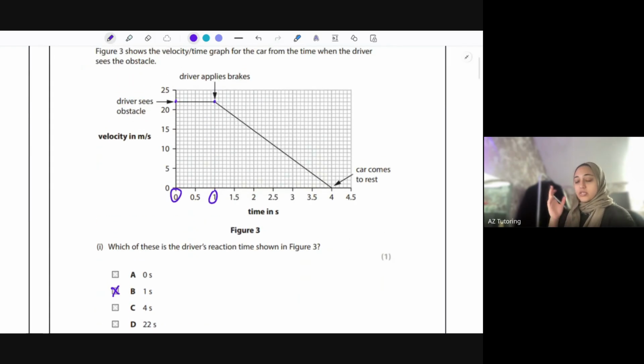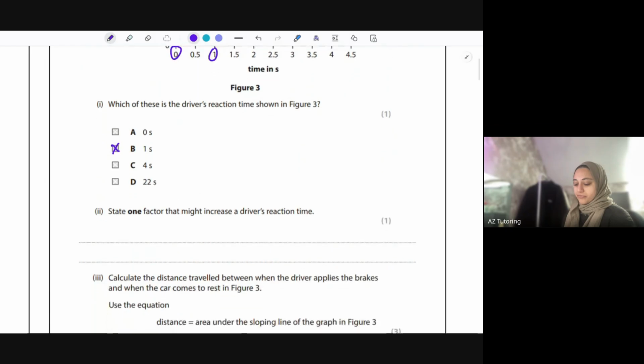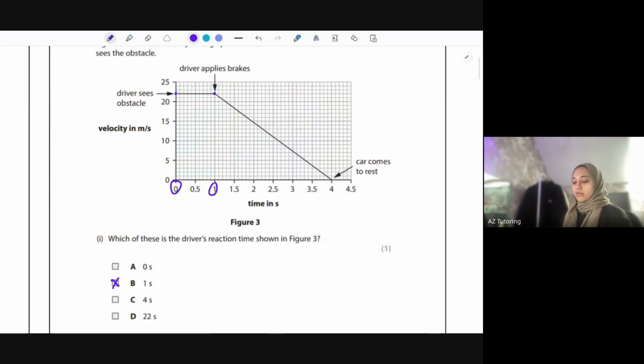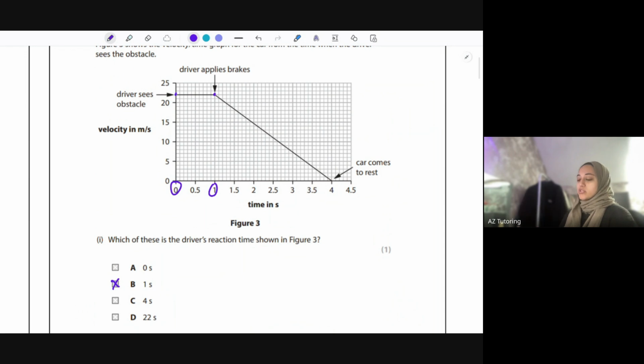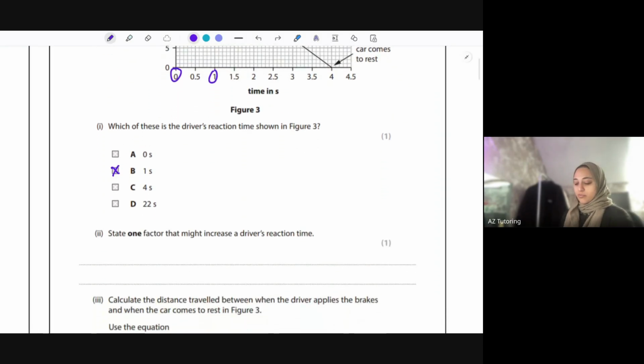That's how long he's looked at something and then he's braked. So it's taken 1 second for that. State one factor that might increase driver's reaction time. So basically, increasing reaction time means it's going to take him longer to press the brakes. Well, if he's tired, it would take longer to press the brakes. So you could say tiredness.